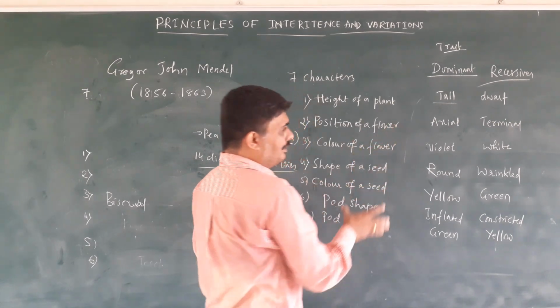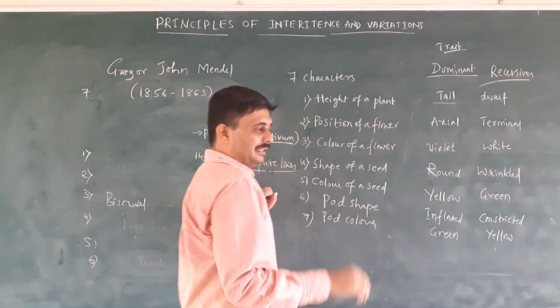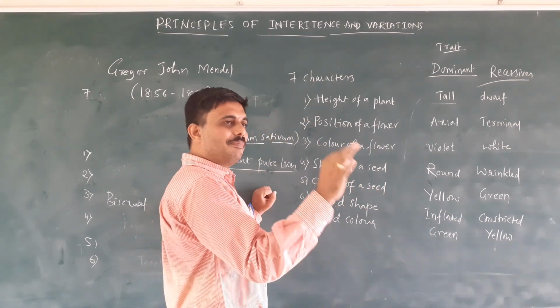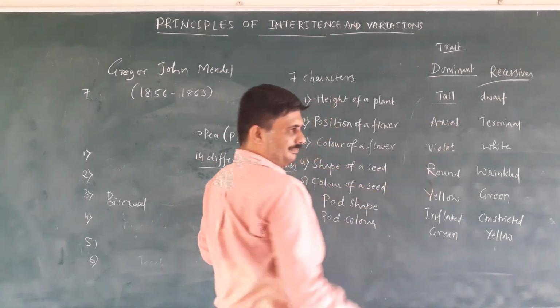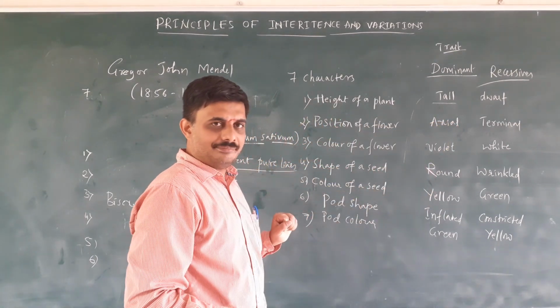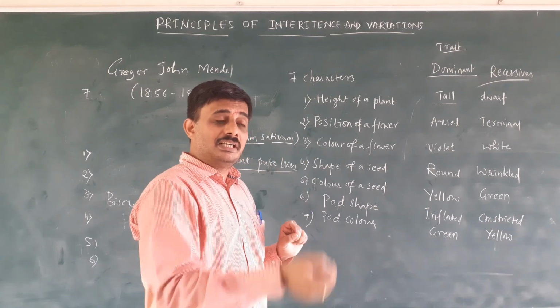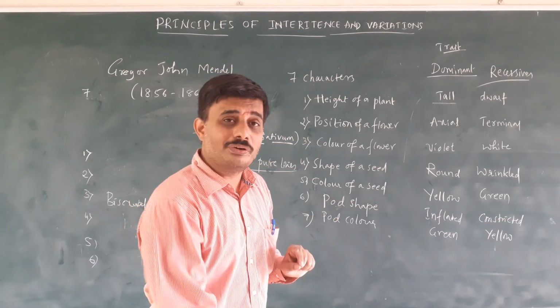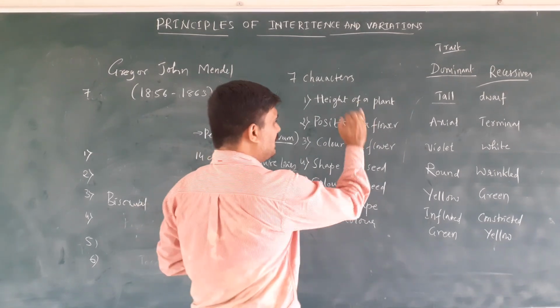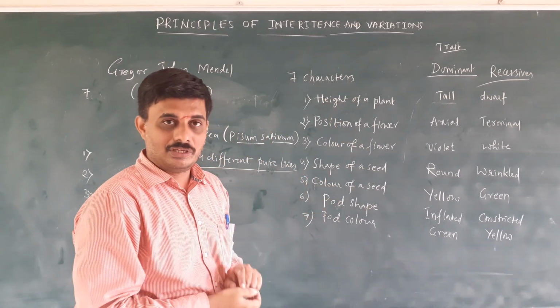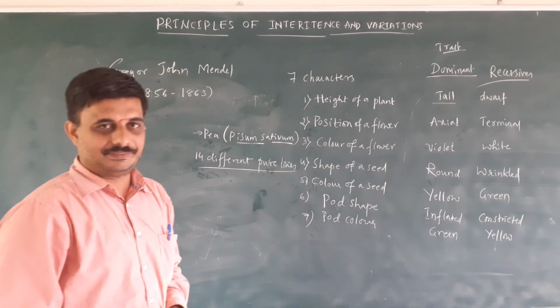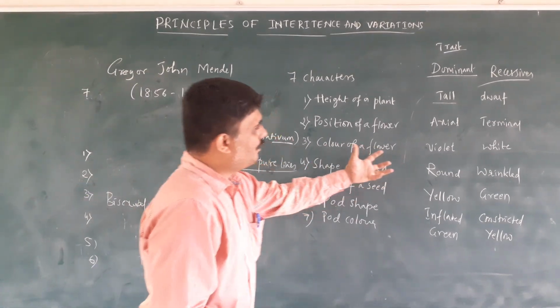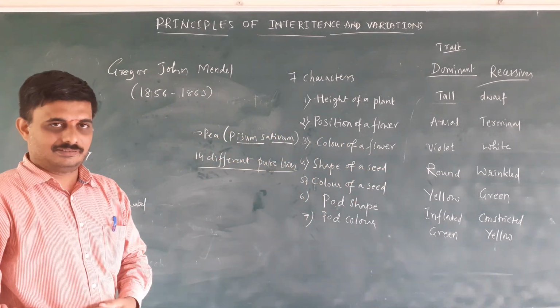If the flower is axial, the pea plant produces the flower in axial position. If it is a pure line, generation by generation, if it is cultivated or selfed, it gives rise to only flowers in axial position on the pea plant. So this is called pure line cultures. So he collected 14 different types of pure line cultures.